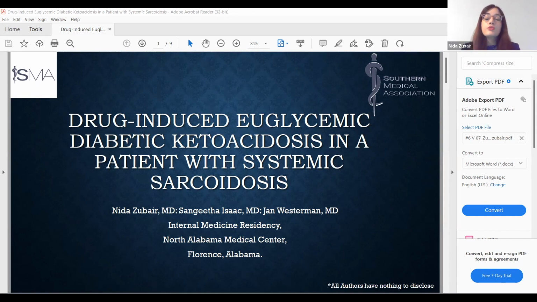The patient was recently initiated on prednisone, 20 milligrams twice daily, for the treatment of a pulmonary and systemic sarcoidosis flare, which she was diagnosed with as an outpatient. Notably, she also had very poor glycemic control since the initiation of steroids. On admission, vital signs were stable. Her physical examination, including the abdominal examination, was unremarkable.